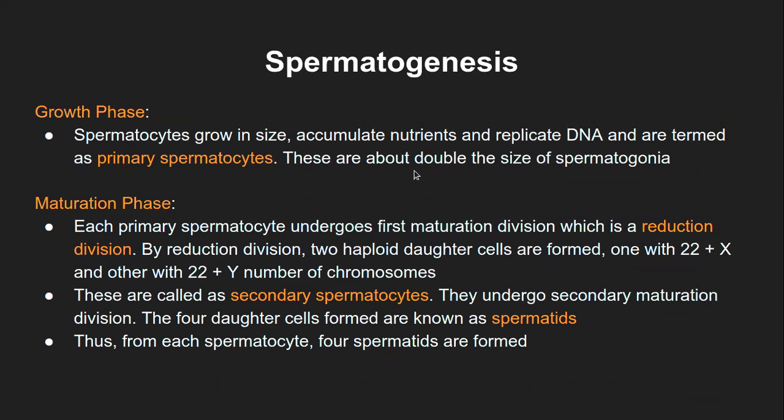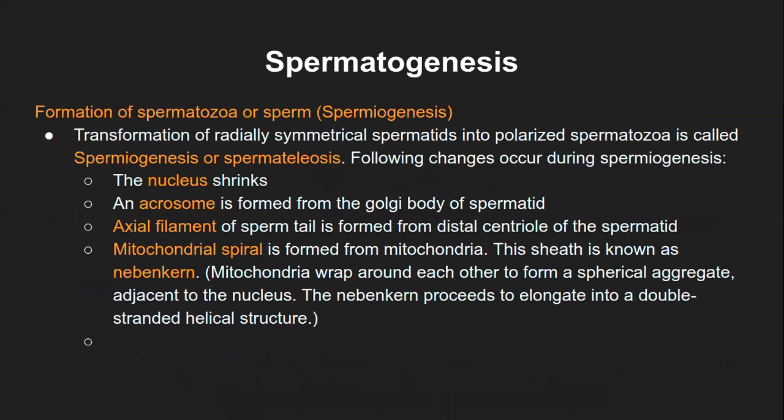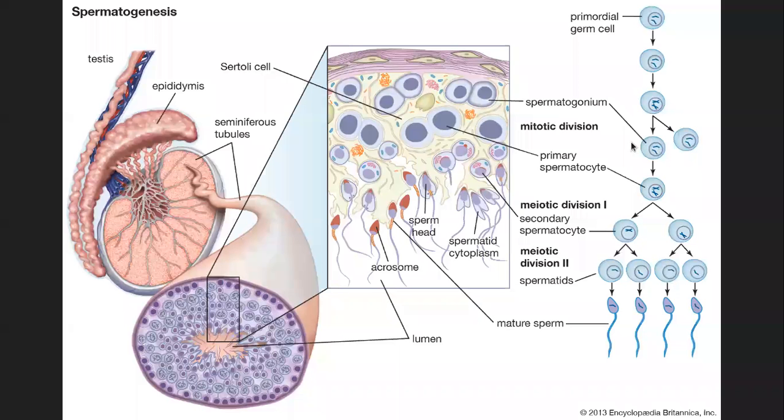Now, these are about double the size of spermatogonia. Of course, they have grown in size, but how much growth has happened? That is double the size of the original spermatogonia cell. And I guess that is also kind of visible in these diagrams, though not in this diagram it is visible.